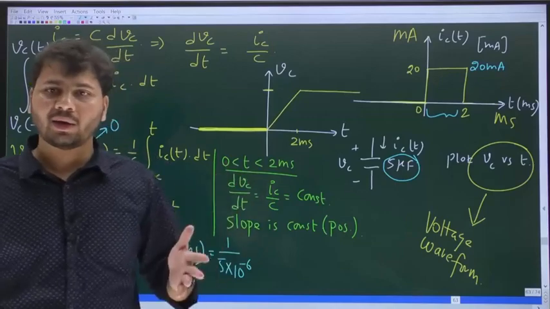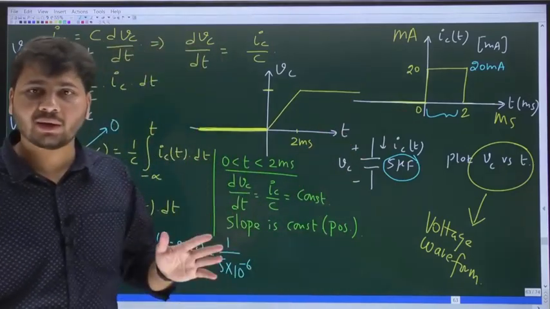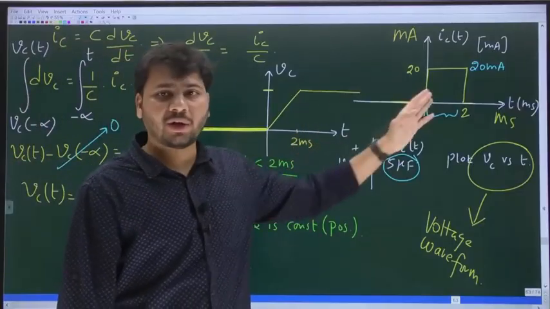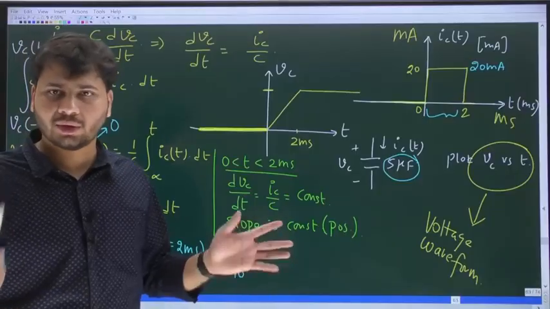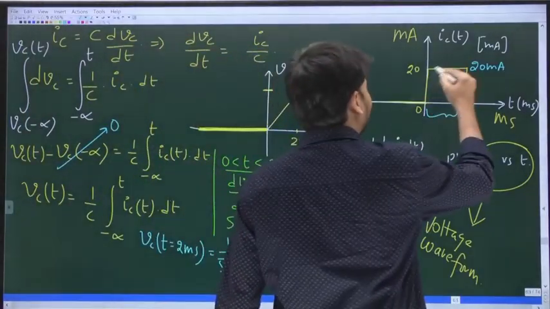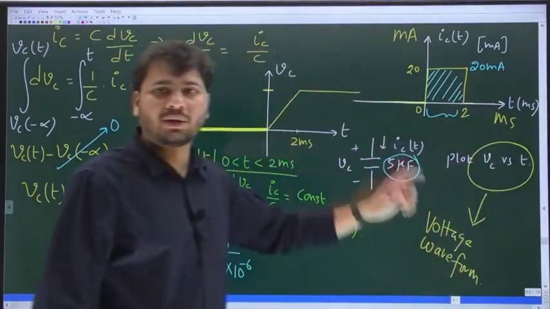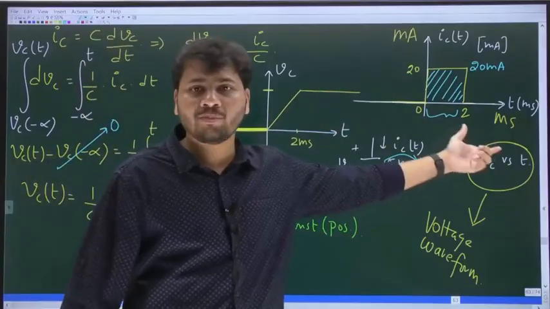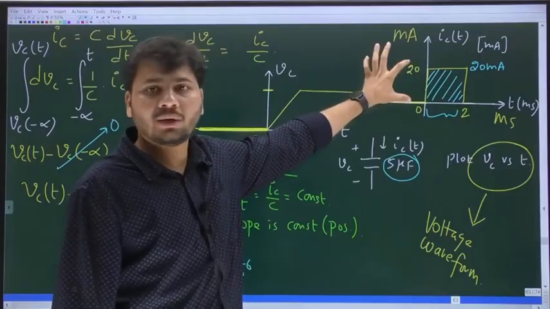What is the area under the current waveform from minus infinity up to 0? Current value is 0, area is also 0. Very good. But what is the area from 0 to 2? The area under the current waveform from 0 to 2, is it not just the area of this box? What is the area of this box? Height into width. What is the height?